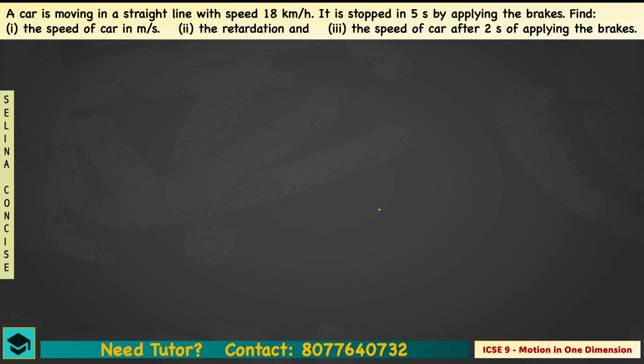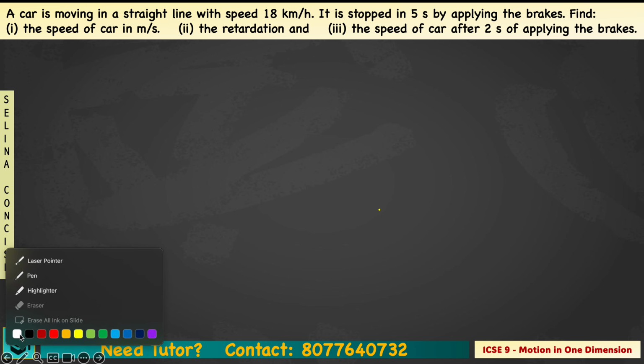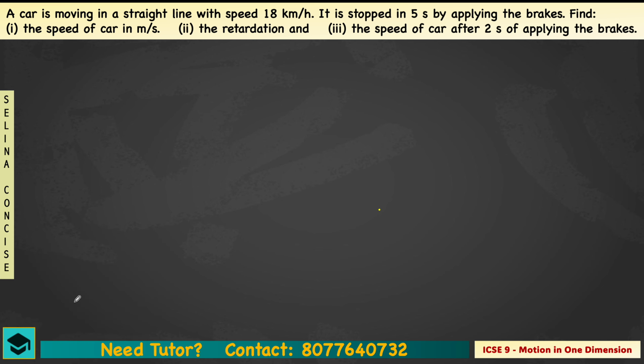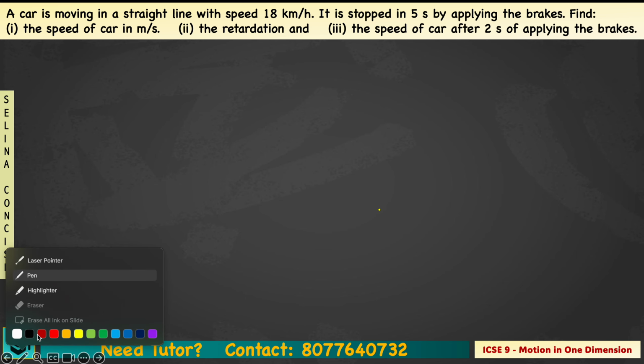In this question, they are saying a car is moving in a straight line with a speed of 18 km per hour. It is stopped in 5 seconds. So, what they are trying to say is that initially it was moving with 18 km per hour and further it stopped. So, if you see, they have hiddenly given you the final velocity also. Or else you can say final speed also.